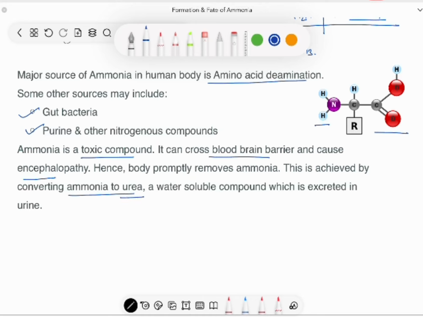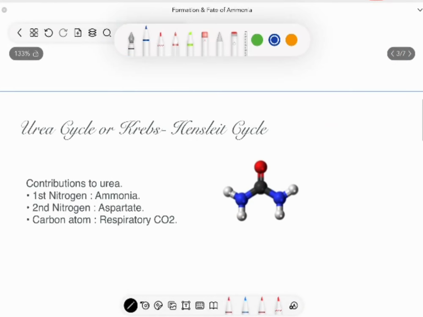Now, how does this conversion take place? It takes place by the urea cycle. This is the structure of urea. Its formula is NH2 C double bond O NH2.